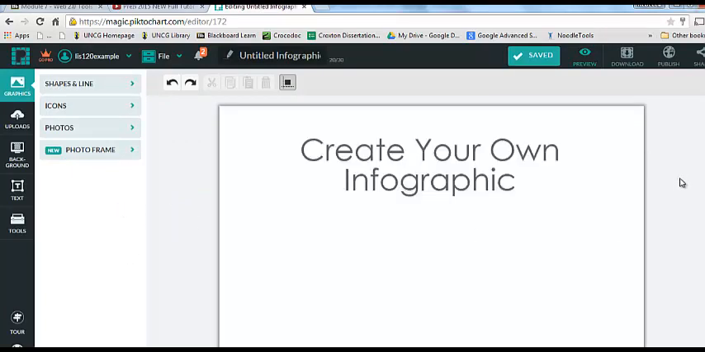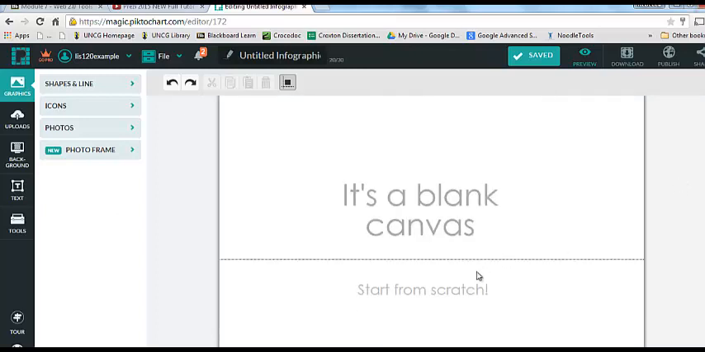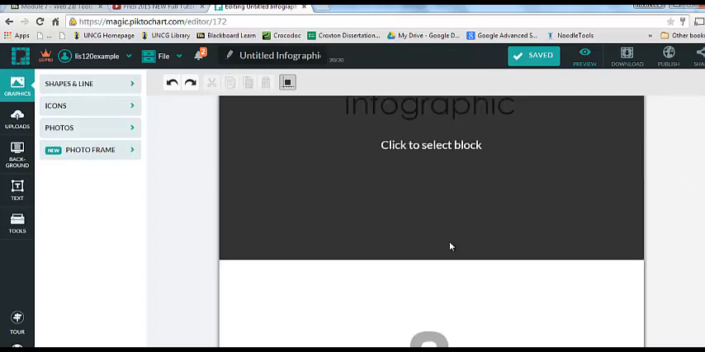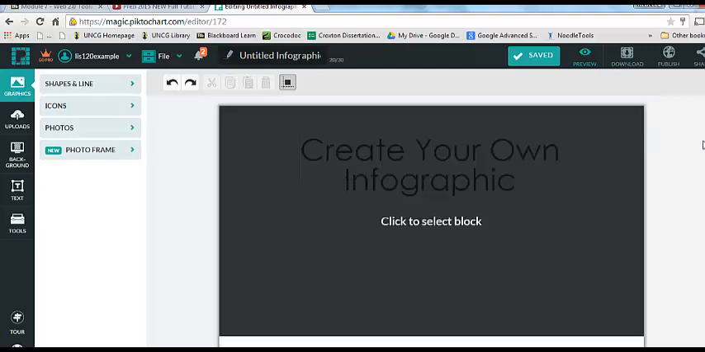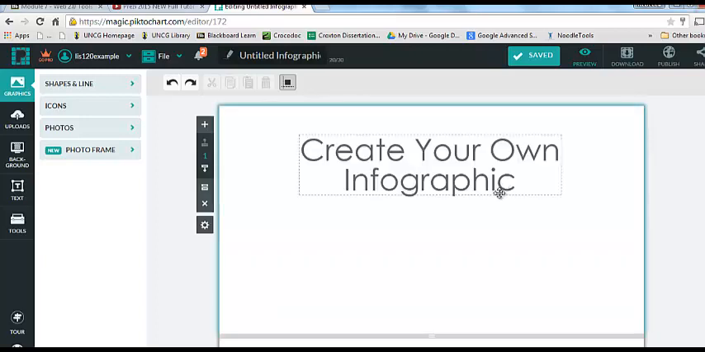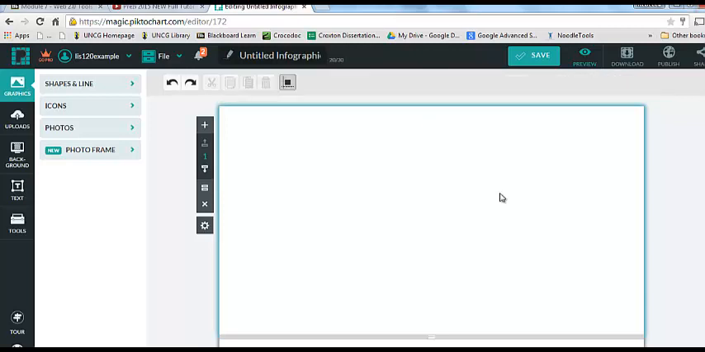And if you scroll down just a little bit, you can see that we can add on extra components to our canvas if we'd like. So the first thing I'm going to do is I'm going to click on the top block of the canvas. I'm going to click on that text box that says create your own infographic, and I'm going to delete it.